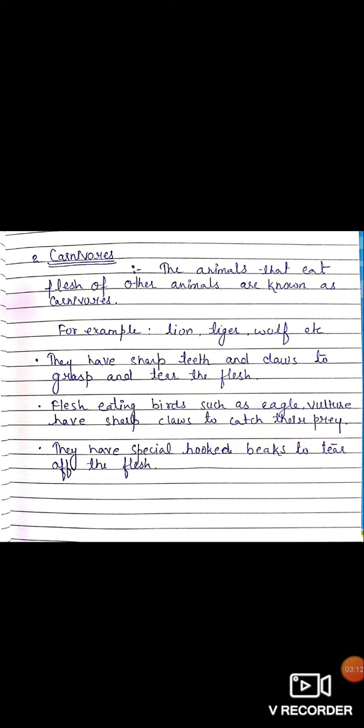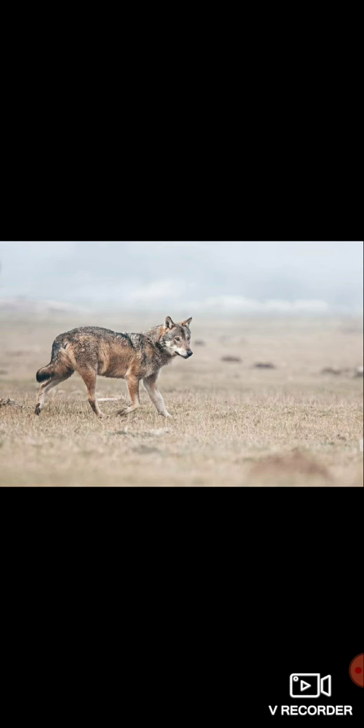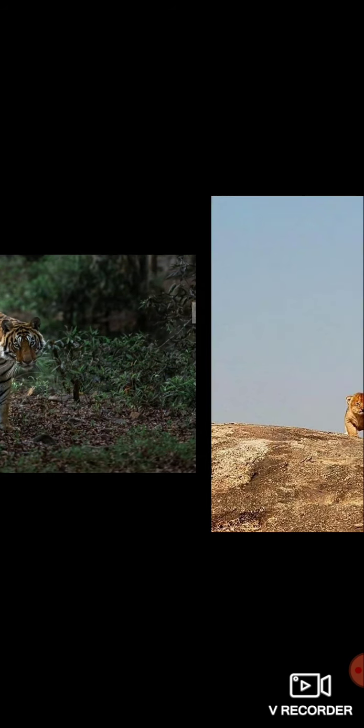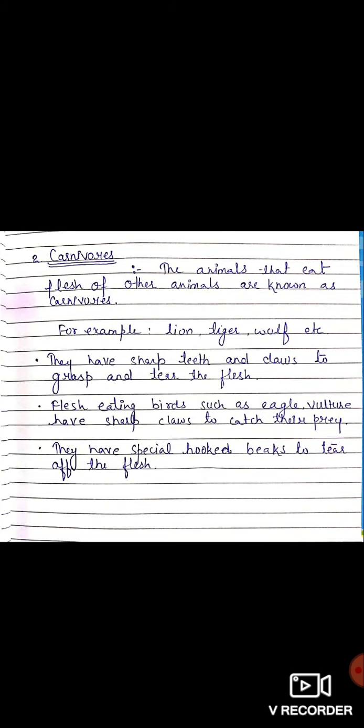carnivores. Carnivores are the animals that eat the flesh of other animals. Some animals like lion, tiger, wolf, shark, whales eat only the flesh of other animals. They do not eat any plant or plant product.